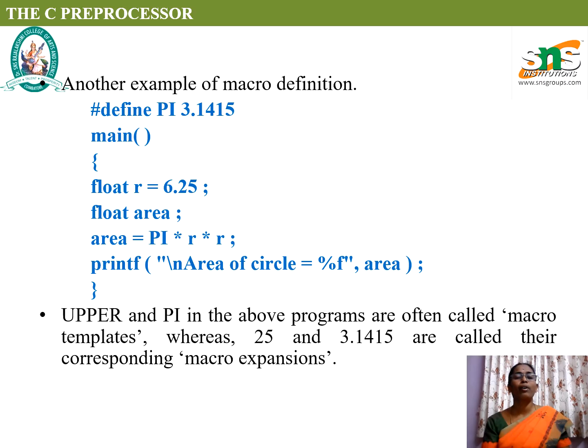Another example for macro definition is PI. We know that PI is a constant value of 3.14. Wherever PI is found in the program, it will be replaced with 3.14. We don't want to include the value of PI each and every time. This is a helping concept for programmers to declare and use this kind of constants wherever we use them inside the program.